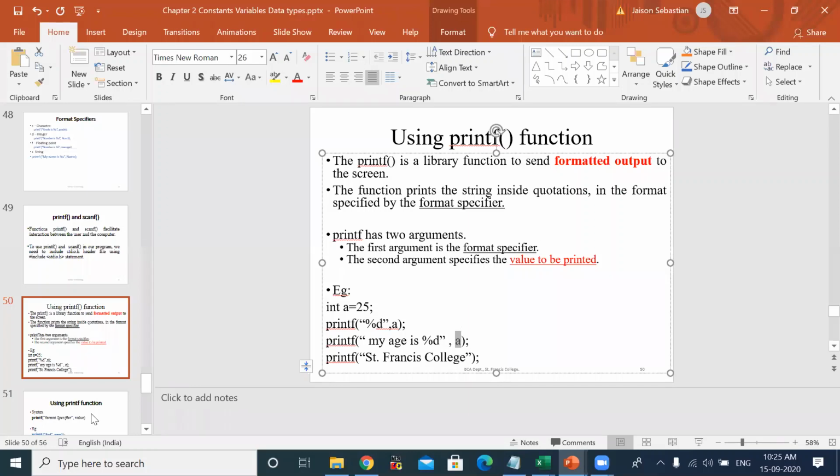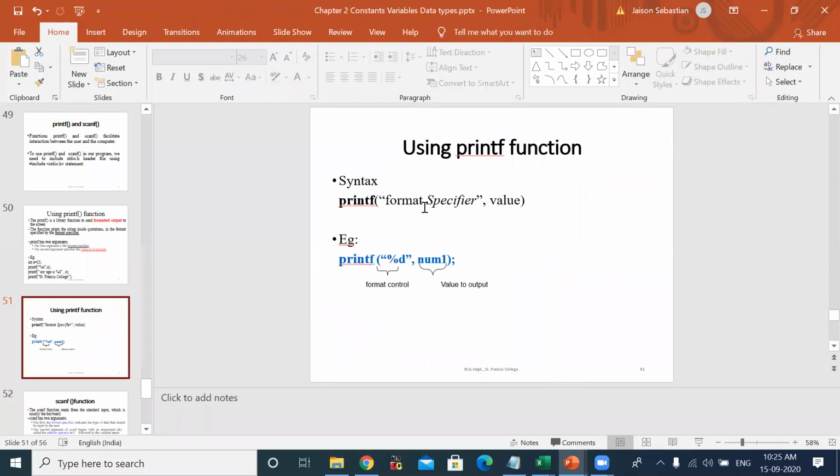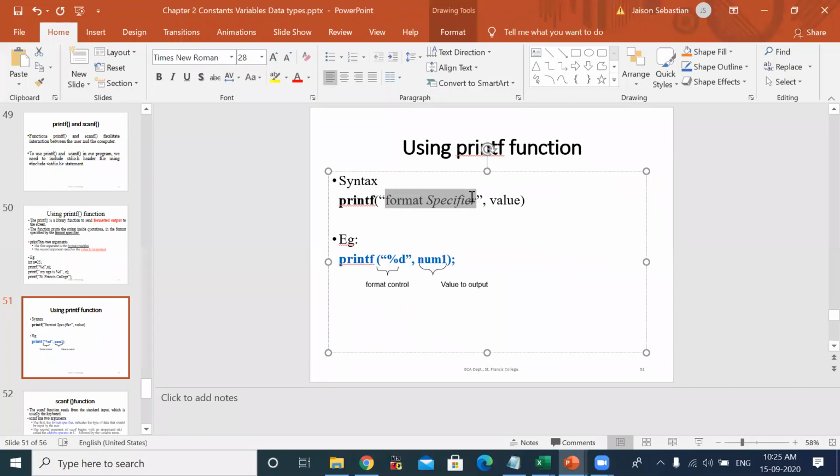Now, I have given the syntax printf. The first argument will be the format specifier. The second one will be the value to be printed. So you can write printf %d, whatever format we want for the value of the variable to be printed, and then the second argument should be the variable name.